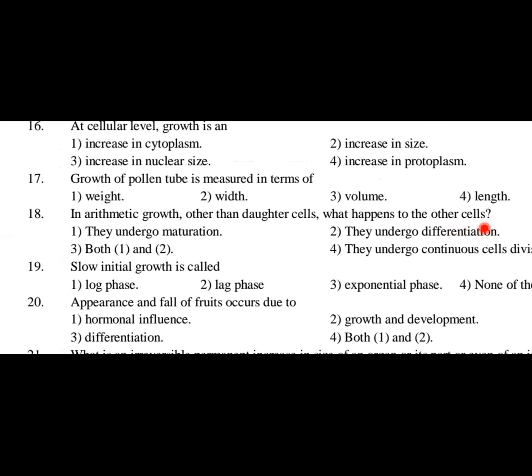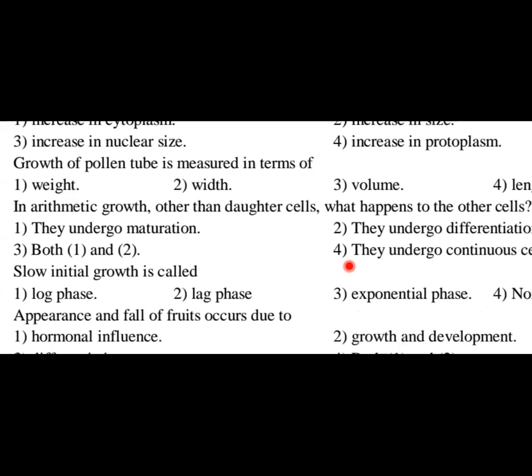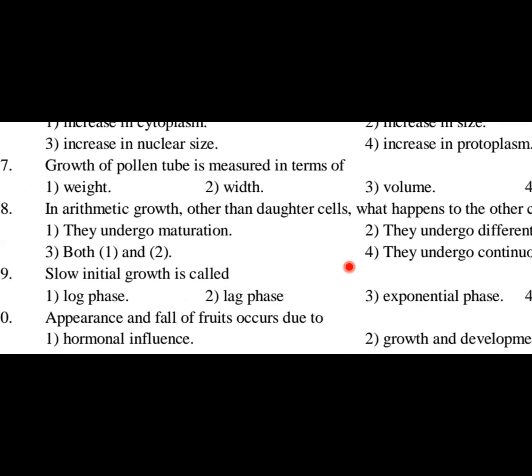Question number 18. In arithmetic growth, other than the daughter cells, what happens to the other cells? Okay, so arithmetic growth, I have already said what is arithmetic growth. We know that out of the two daughter cells, one daughter cell will continue to divide and the other daughter cell will undergo maturation or differentiation. So the question is, in arithmetic growth, other than the daughter cell, what happens to the other cells?